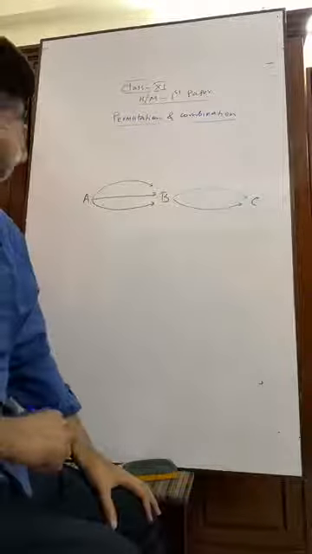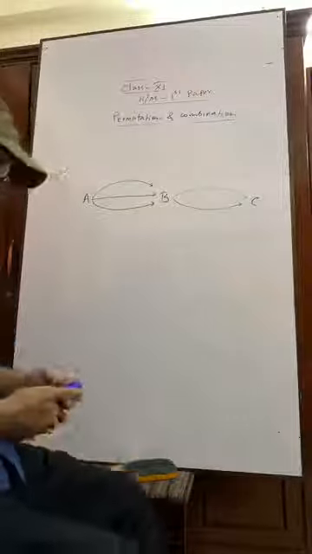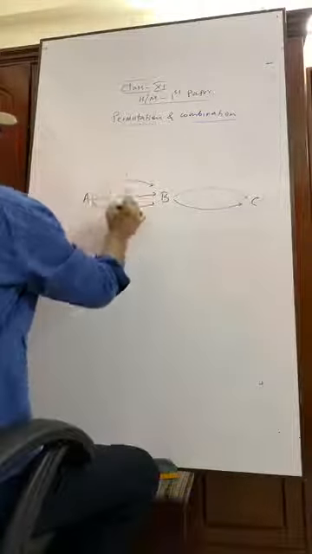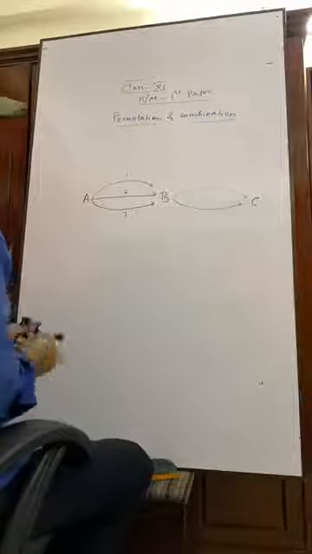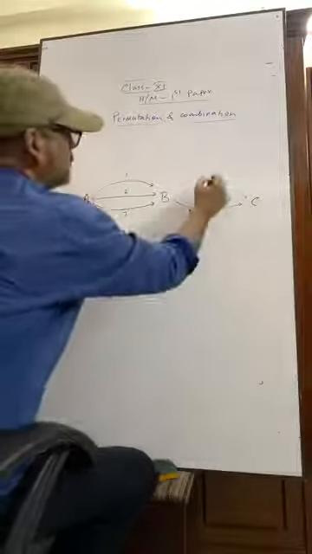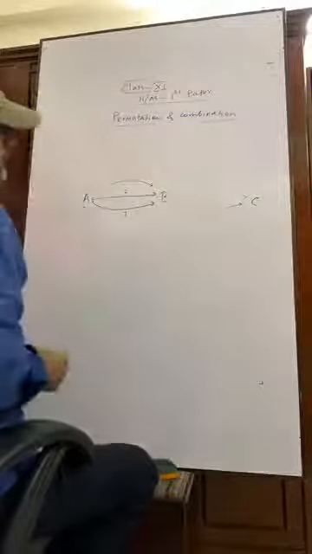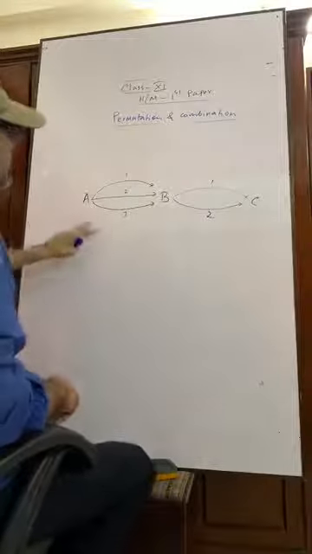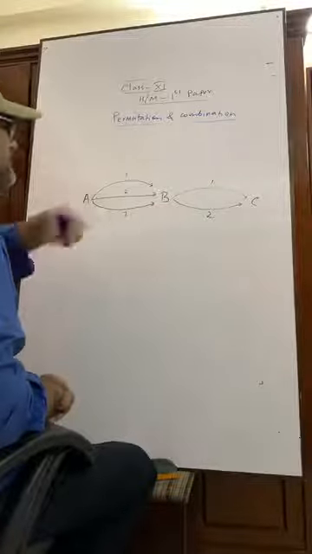Can you tell me? Here we have three ways. 1, 2, 3. You understand? And here we have 2. 1, 2. So what is our answer? I want to go to C from A through B. Okay. So what's our answer?